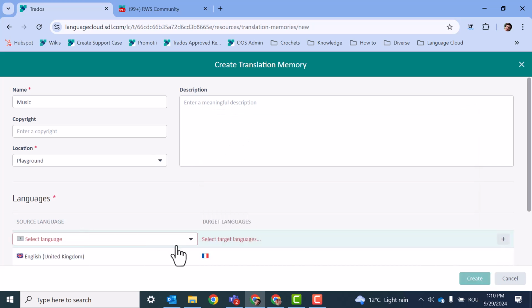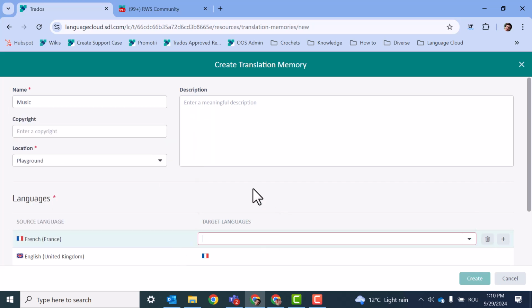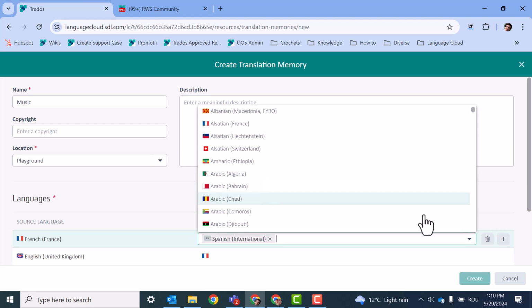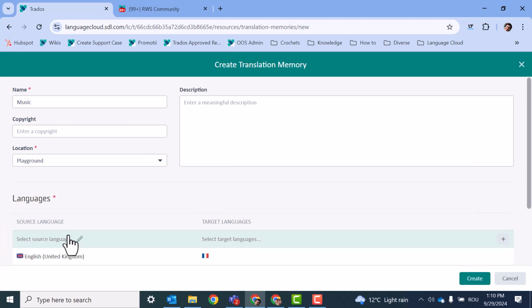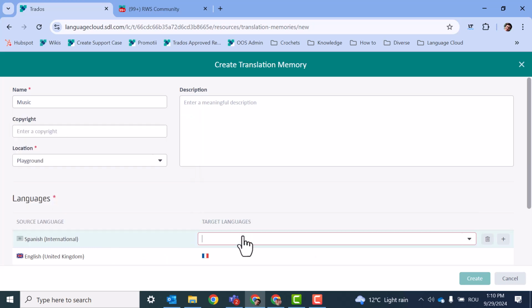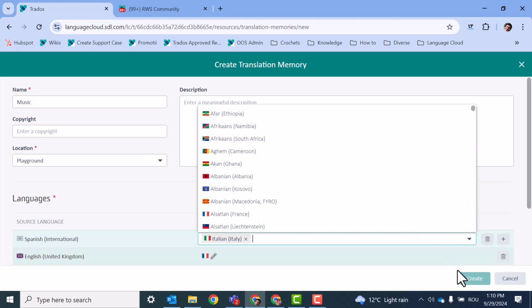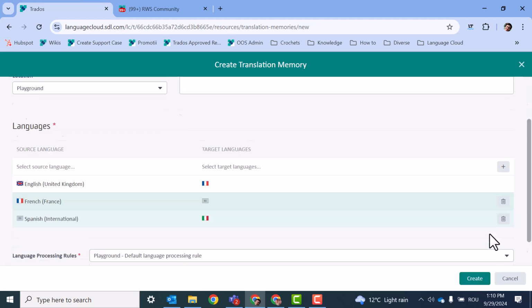Then we select another language pair, French to Spanish, and plus to edit, and one more, for example, from Spanish to Italian, Italy, and we click on plus.